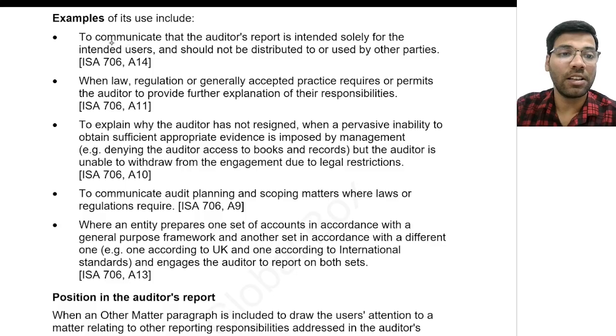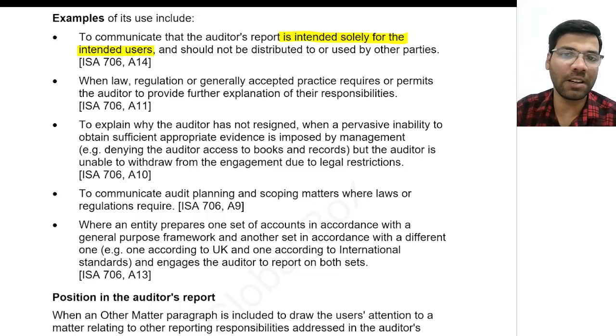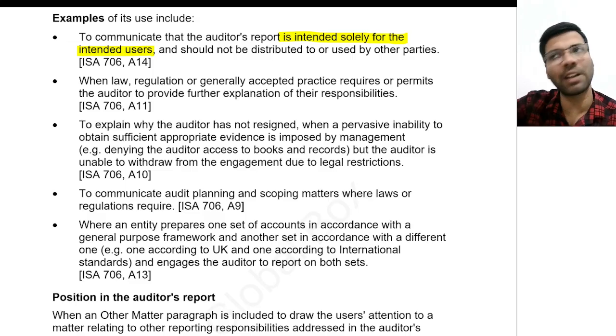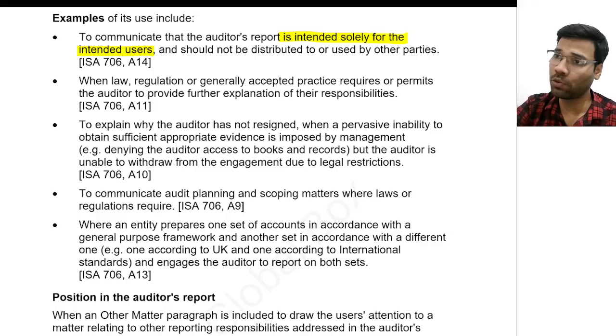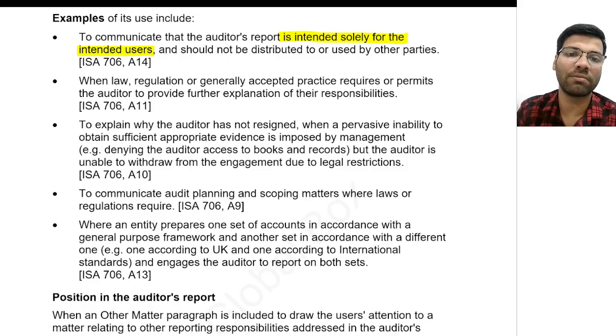See, if the auditor wants to communicate that the audit report is intended solely for specified or intended users. For example, the audit has been conducted on the financial statements for foreign people. Multinational companies need to prepare financial statements as per their requirement in another country. If you audited that, you need to clearly mention that this audit report is only for those users who are there in a specific country, not Indian users. Now, do you think that this will be there in the financial statements somewhere? Nowhere it will be there.